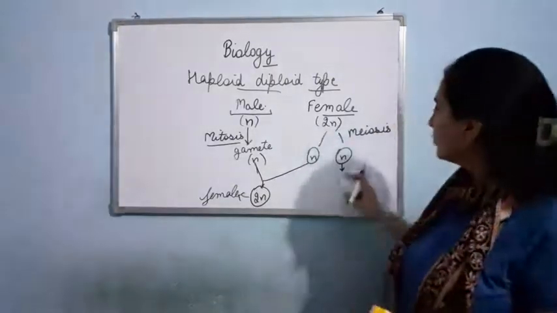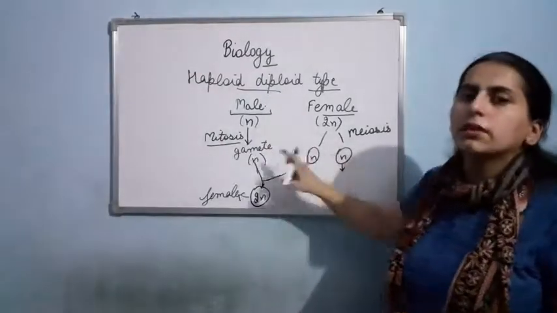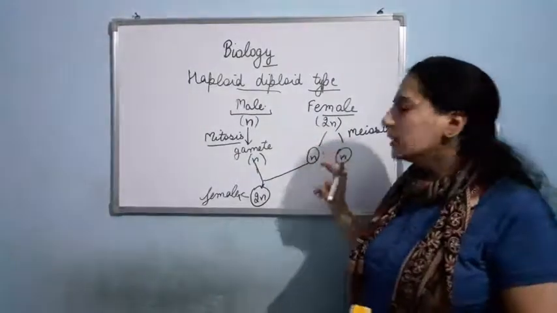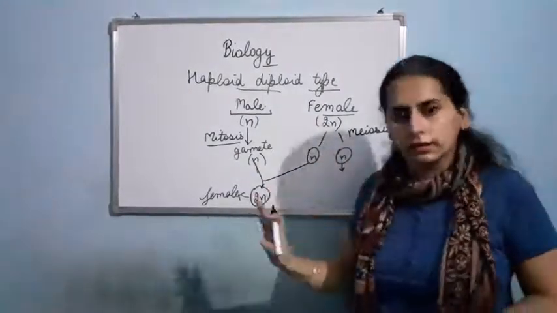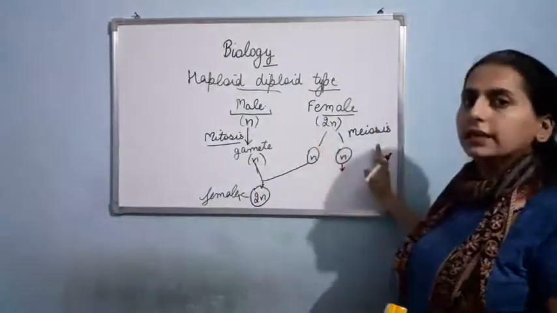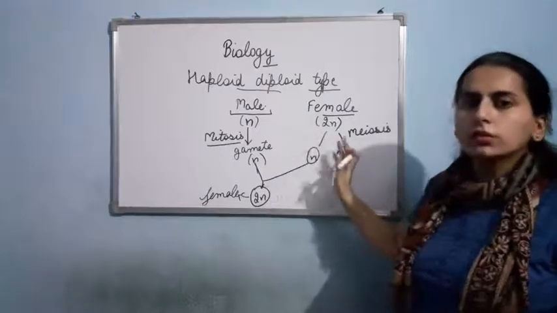So basically this female gamete will not fuse with the male. If it would have fused, then it would have resulted in the formation of the female only. Clear? That I told you now. Now I am talking about the second case, that is also possible. 50% chances are there for both the cases.